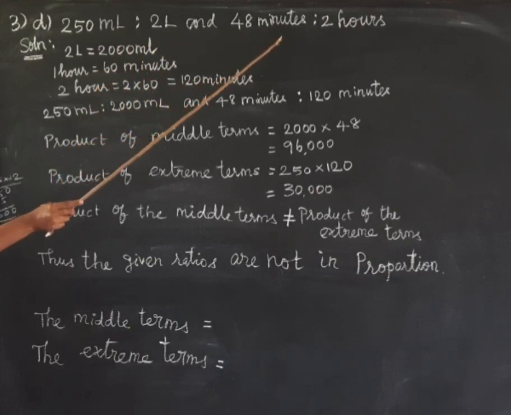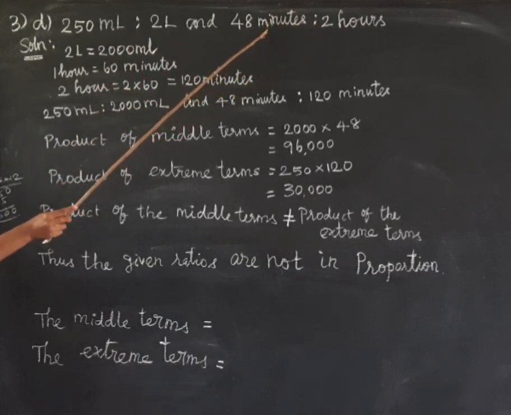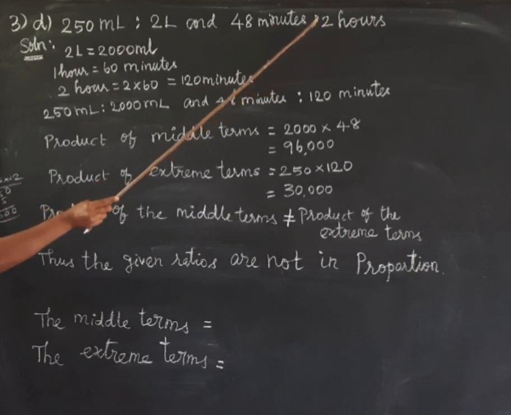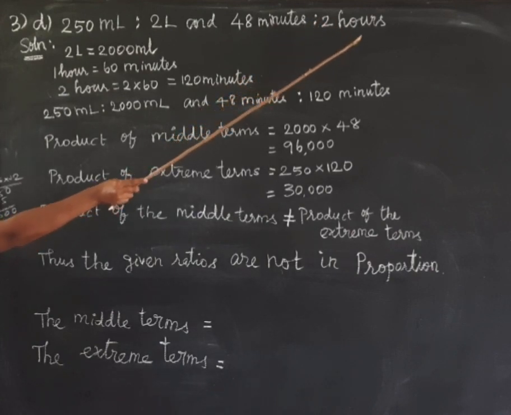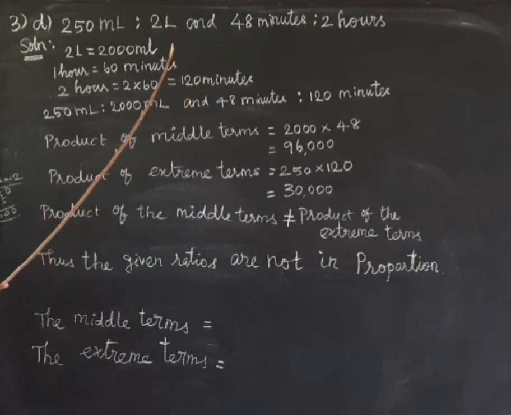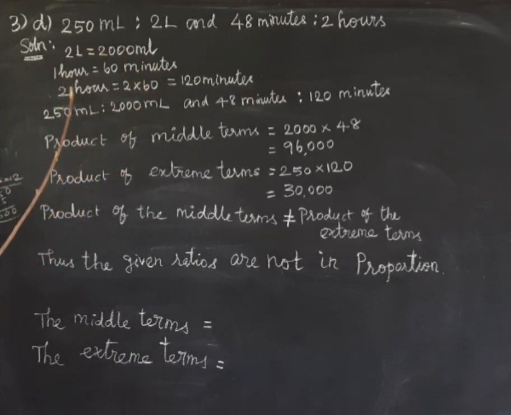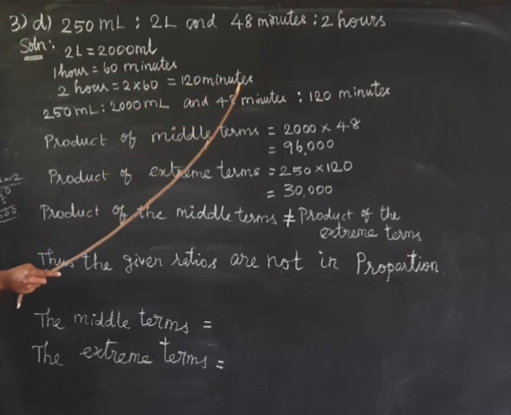Next, 48 minutes and 2 hours. One is in minutes and the other is in hours, so we have to convert hours into minutes. 1 hour equals 60 minutes, so 2 hours equals 2 into 60, which is 120 minutes. Now both terms are in the same unit: 48 minutes and 120 minutes.